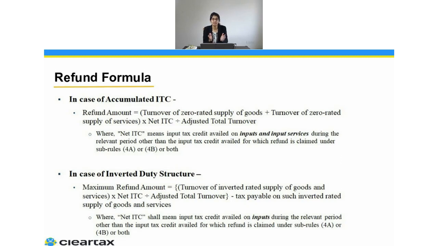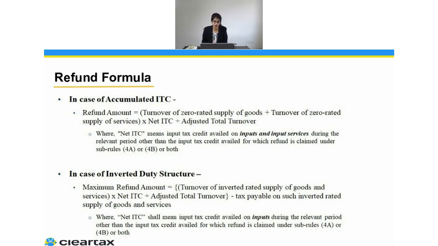Now we know the formula for computing this inverted duty structure refund. Because we are going to claim the refund for the ITC amount, are all my inputs, input services and capital goods covered while I'm claiming the refund? No, you can claim the refund only for inputs and not for input services and capital goods.